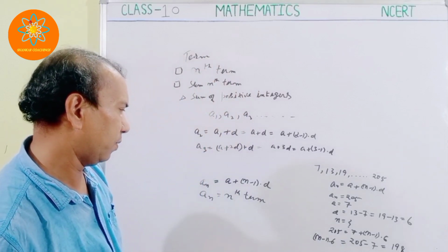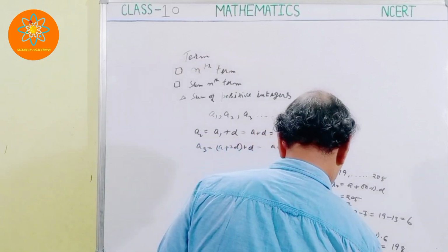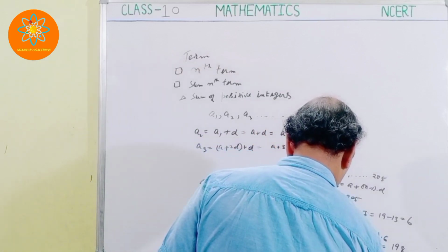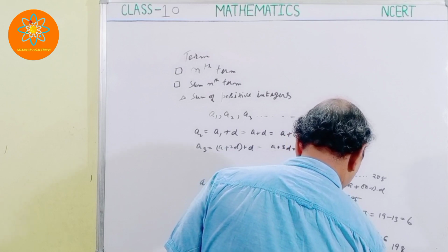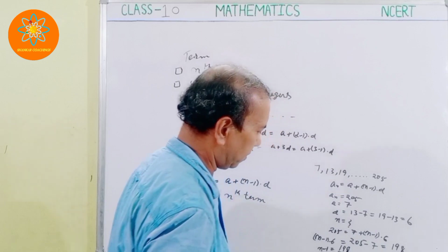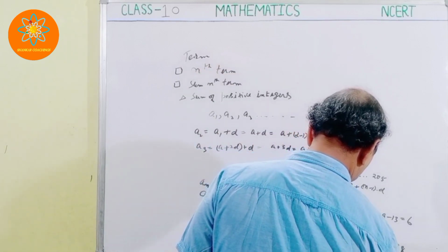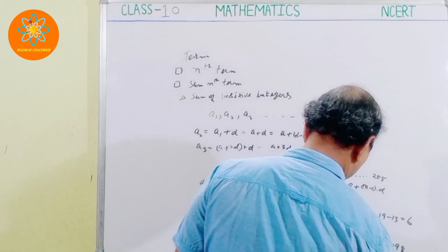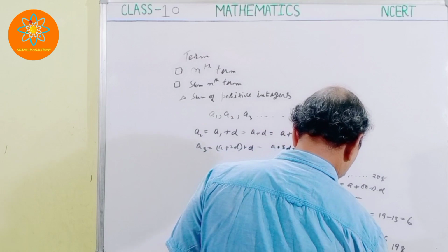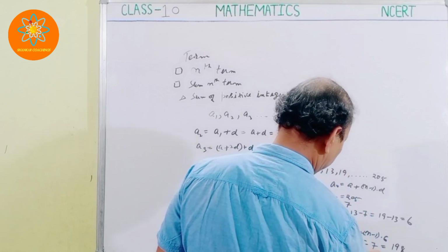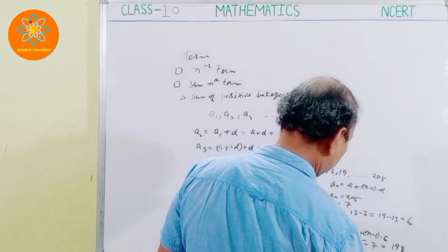But I have to find the value of n. So how to find it? n minus 1 is equal to 198 divided by 6. How much are we getting here? 6 3s are 18, and again 6 3s are 18, so 33.